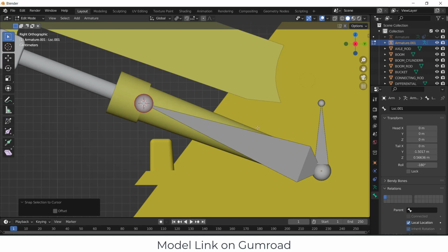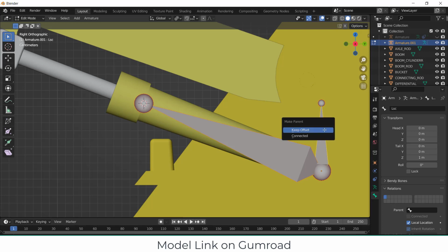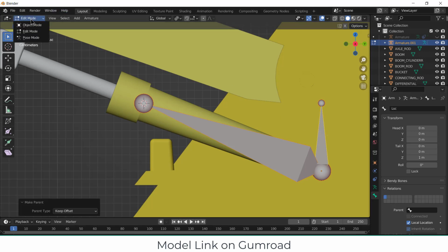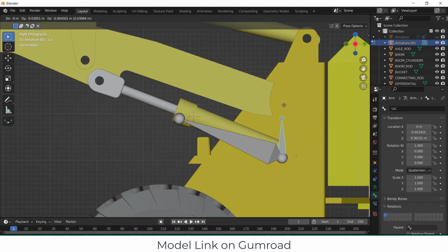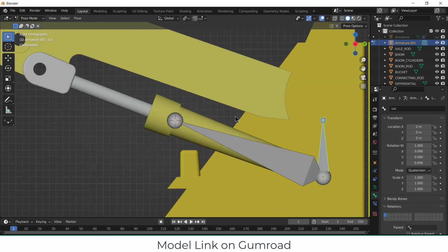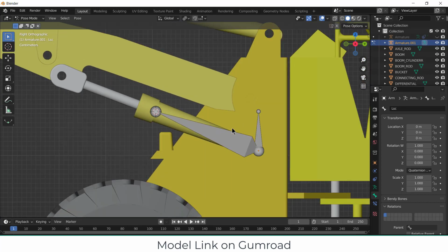And now what you need to do is select this bone and by pressing Shift, select this one. Press Ctrl P, click on Keep Offset. Now if I go to the pose mode and select this and press G, you can see I can rotate it at the hold. So this is what I basically want. Okay. Now here I have done one. Now I need to do another here.